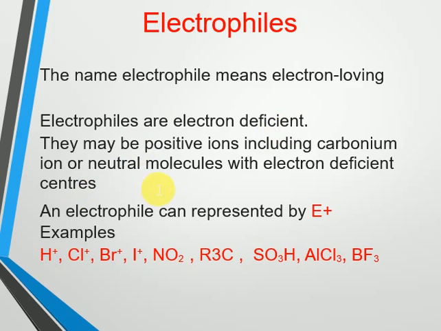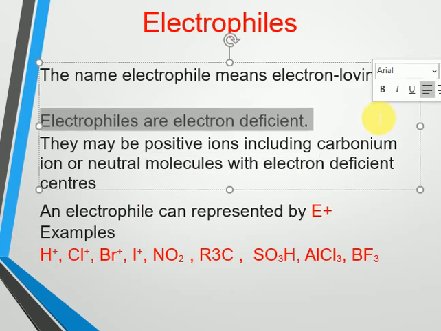The groups or atoms which have the positive charge like carbonium ion, or some neutral molecules which are electron deficient, will act as electrophiles. Electrophiles always have affinity towards the electrons. So these are the electron loving substances, and examples for the electrophiles are